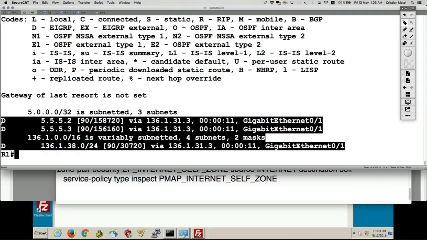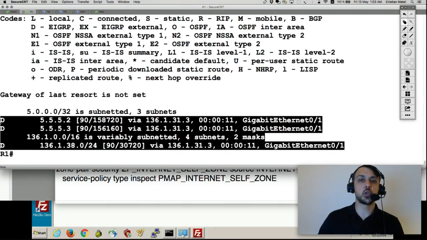So you see, it's a good thing to control traffic destined to the self zone from the untrusted source. But it's very dangerous if you don't keep in mind the fact that by default it's a pass both ways. And you have to make sure that you allow from the internet to the self zone what it has to work, IKE, EIGRP, or BGP, or whatever you want. And then from self to internet, everything is allowed by default.